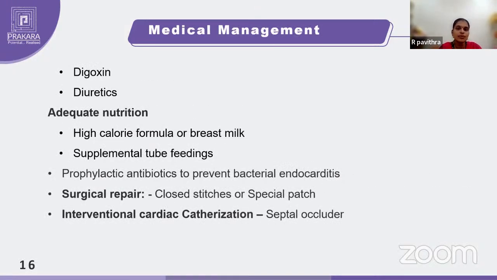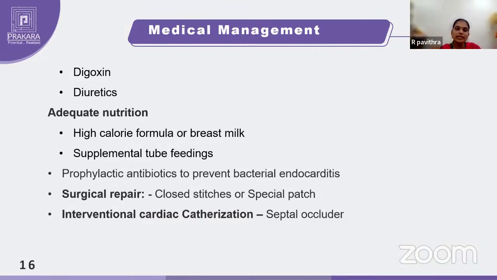Coming to the medical management, it will be done using digoxin and diuretics. Only supportive therapy we will give. Coming to other aspects of medical management, we will ensure adequate nutrition, so a high calorie formula or breastfeed can be given to the children. Sometimes it can be supplemented by tube feedings. Prophylactic antibiotics will be given to prevent infection, because with the mixing of blood there may be a chance of pooling of bacteria. Expecting that, we will give the antibiotics.